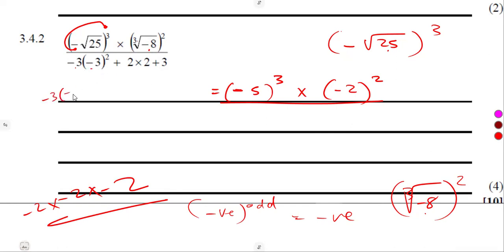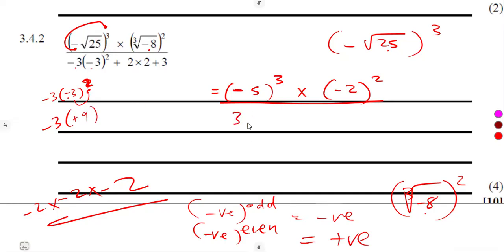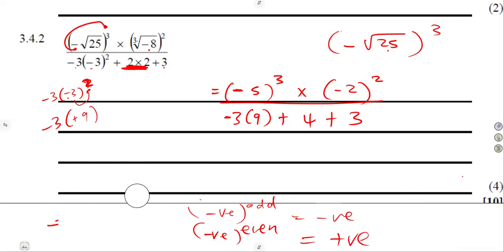A negative raised to an even gives us a positive. So 2 is an even number, it's a positive. 3 raised to the exponent of 2 is 9. So it was going to be minus 3 times 9, plus 2 times 2, which is a 4, plus there's a 3 at the end. So this is what you're going to actually have at the end.